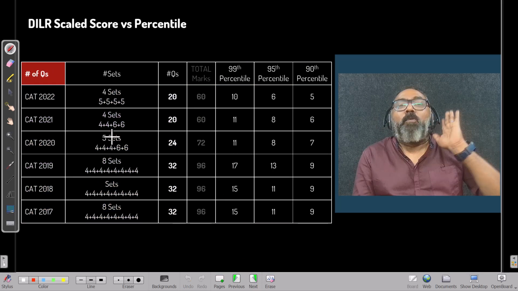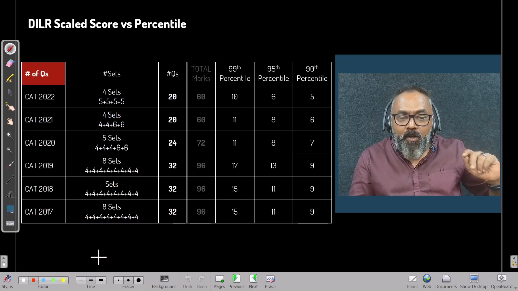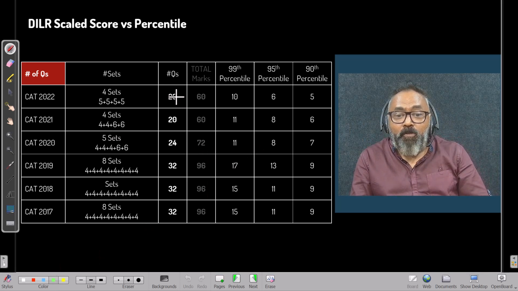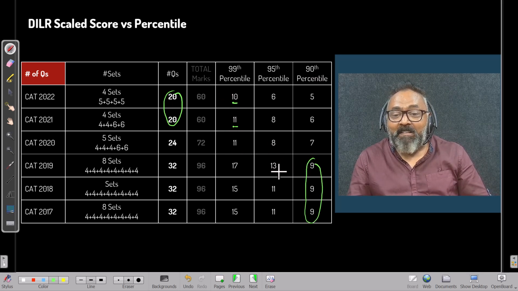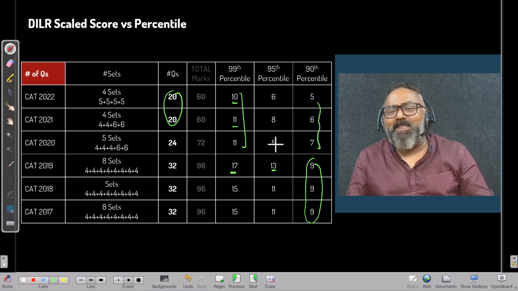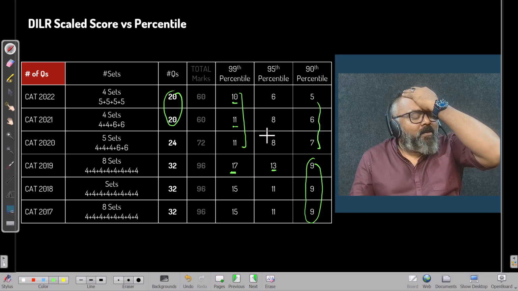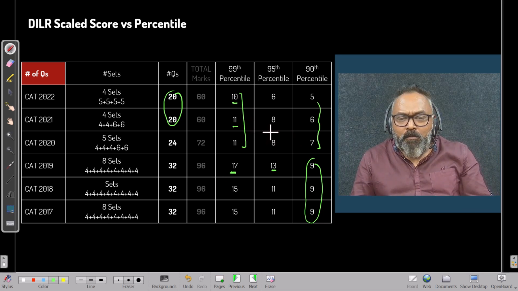So let's go to the number of questions. Alright, so this is out of the total 20 questions here, 10, 11. This is slightly better. You can see some 9s for the 90th percentile. This is slightly higher. Okay, we have got at least something: 5, 6, 7. This is not helping. I can't figure it out.